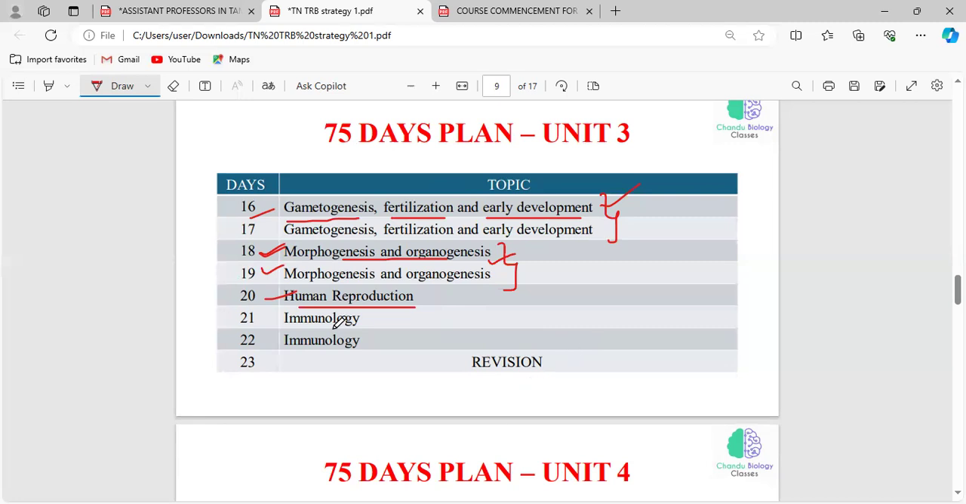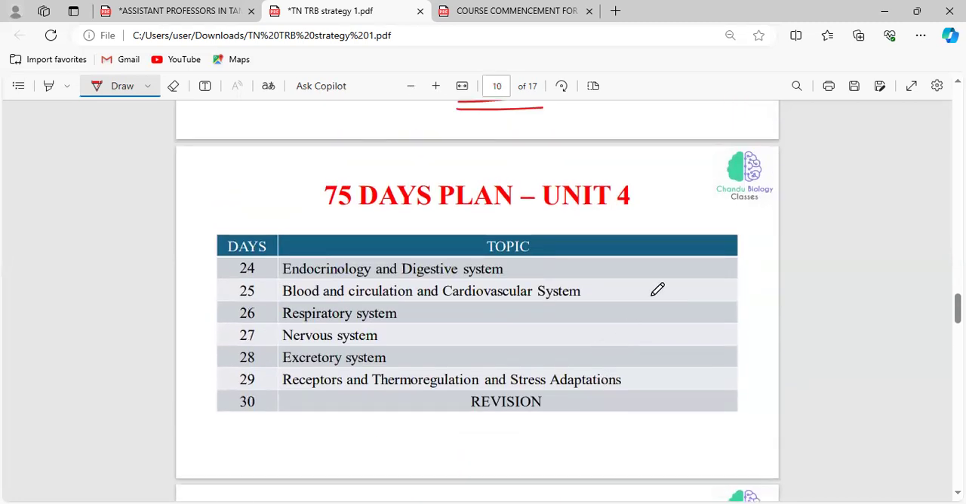Immunology, as usual, is a big topic, so you can take 2 days to complete this topic. And day 23 is completely related to the revision of unit 3. And unit 4 is related to human physiology.